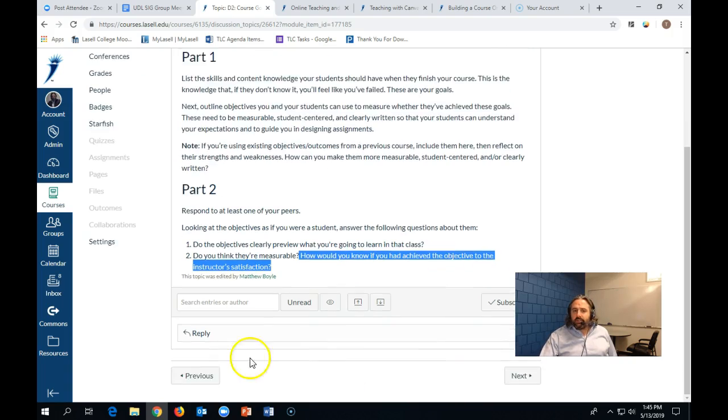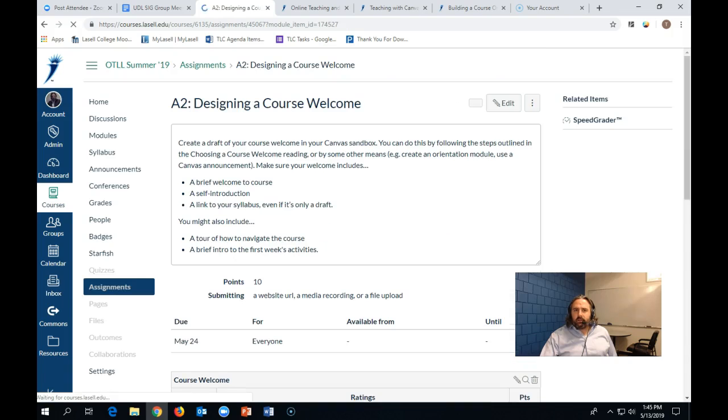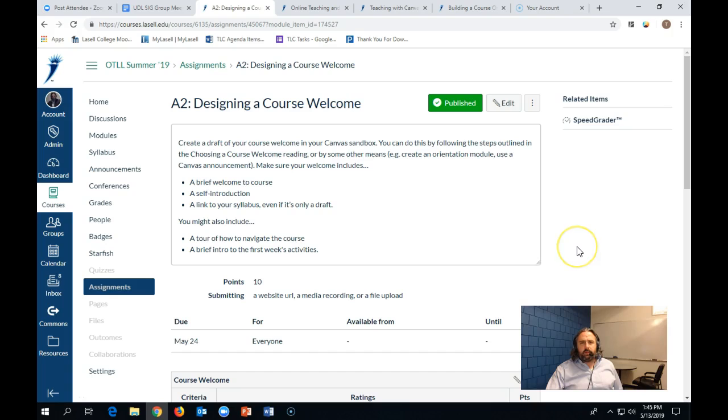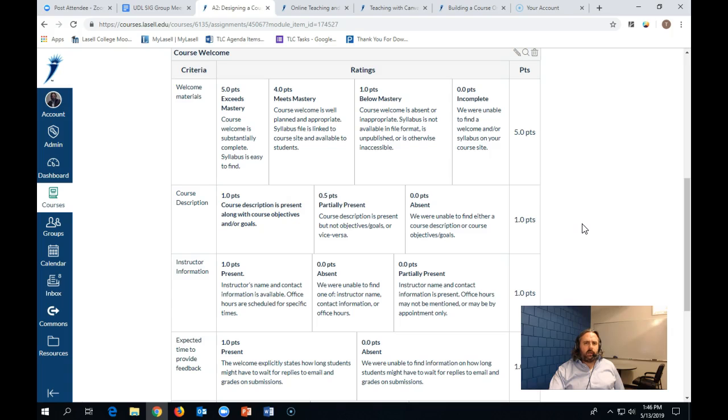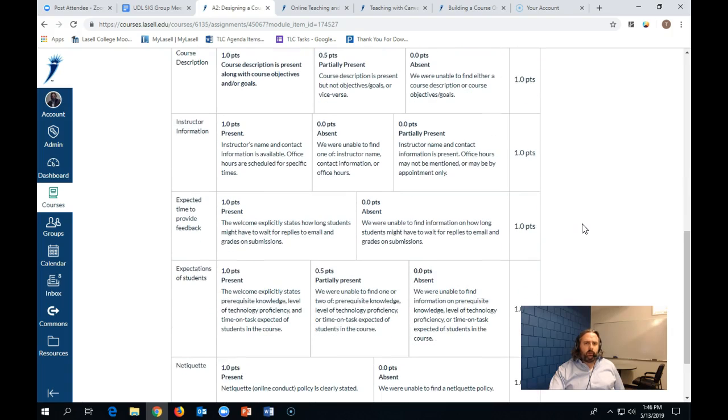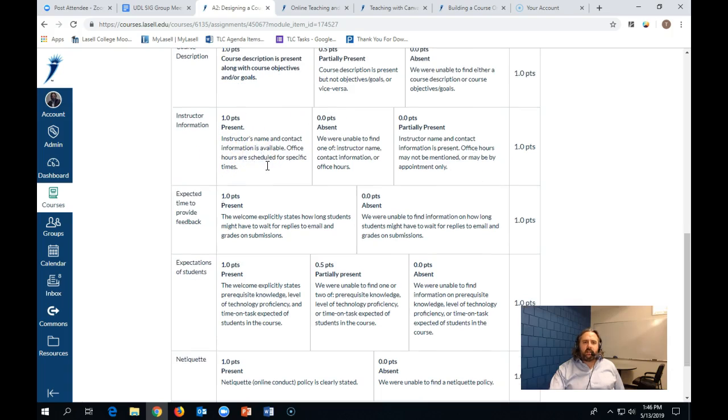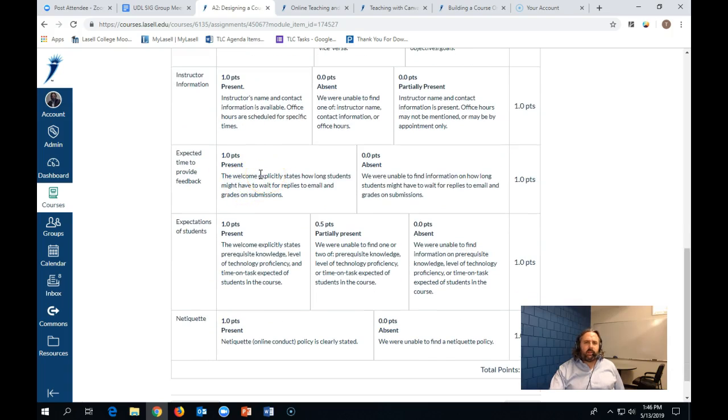And the last assignment for this specific week is going to be that course welcome. This is building off of week 1. What we want you to do is to build a welcome to your course, a self-introduction, and include a link to your syllabus, even if it's only a draft. And you can scroll down on this page to see all the things we would like you to include by looking at the rubric. But when it comes down to it, this is just basically including a draft of your syllabus and making sure that it includes contact information, expected time to provide feedback, expectations of students, things like that.